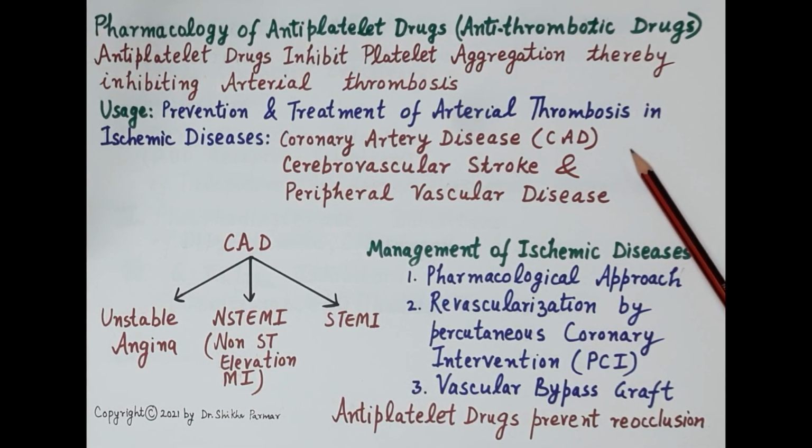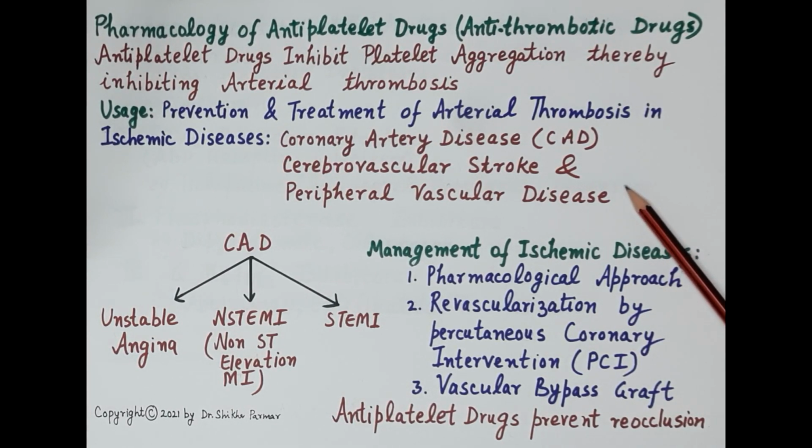Apart from this, antiplatelet drugs also prevent formation of thrombus in the cerebral blood vessel, thereby preventing complete occlusion of the cerebral blood vessel, and thereby preventing cerebrovascular stroke. These drugs are also indicated in peripheral vascular diseases like intermittent claudication.